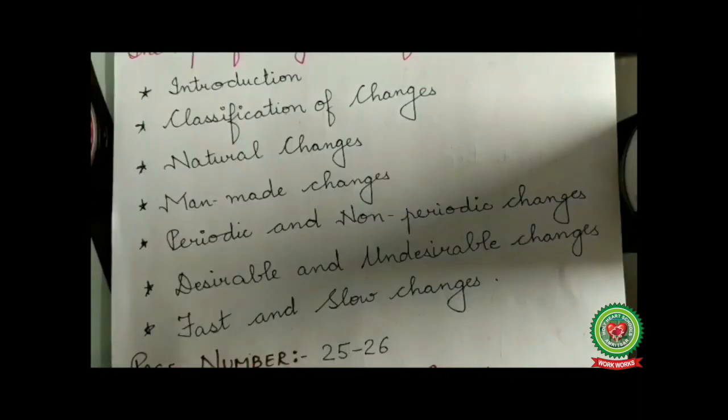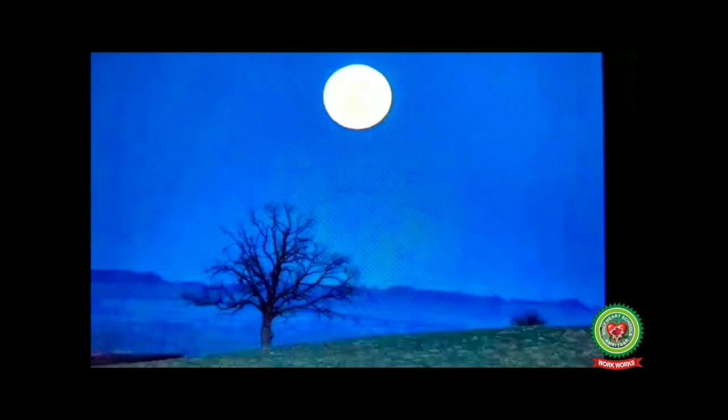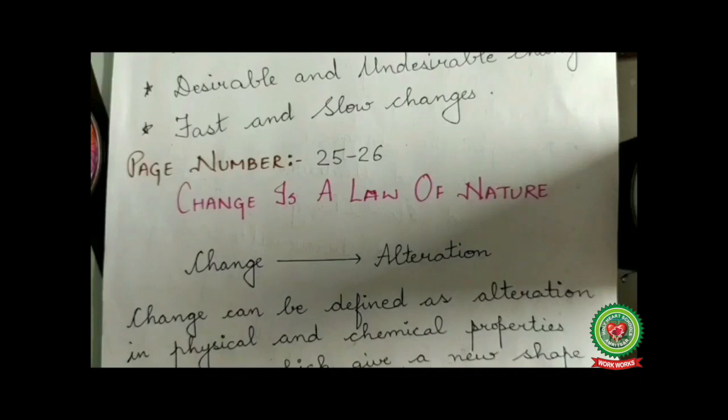Now let's start with an example. When you sleep at night, the sky is dark, and when you get up from the same bed, what can you notice in the sky? The sky becomes orangish red. It's daytime. So this is a change. Students, change is a law of nature. Change is nothing but an alteration of any kind in an object. It can be color, texture, shape, size or state.